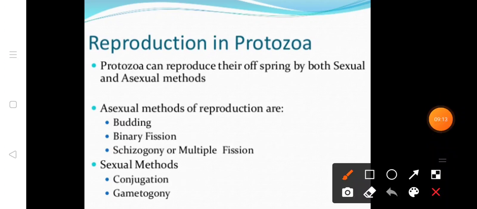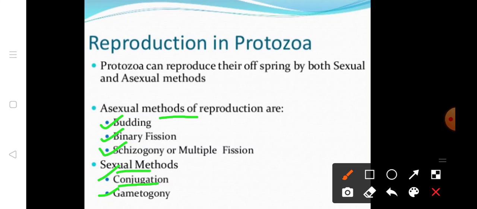If we talk about reproduction in protozoa, protozoa can reproduce their offspring by both sexual and asexual methods. Asexual methods include budding, binary fission, and schizogony, or multiple fission, which I will show in a diagram. Sexual methods are conjugation and gametogony.